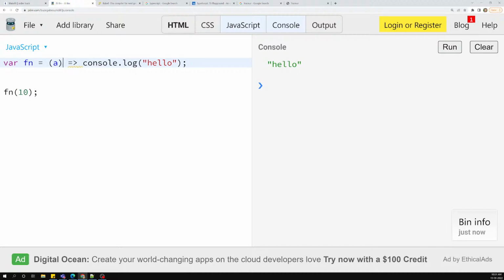So now if you have only one value, there is no need to keep the brackets. Now this one is also correct. You can also print it. But if you don't have any parameters, then you need to mention empty brackets like this. That is mandatory. So if you have only one value, you can use it like this also. That is not a problem. So these are the different ways we can write arrow functions.